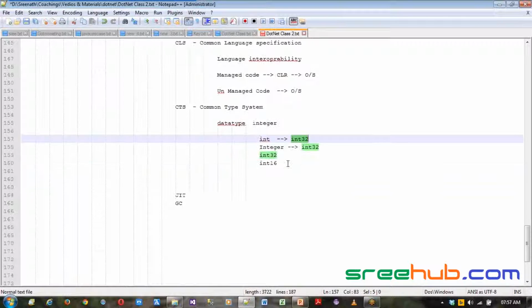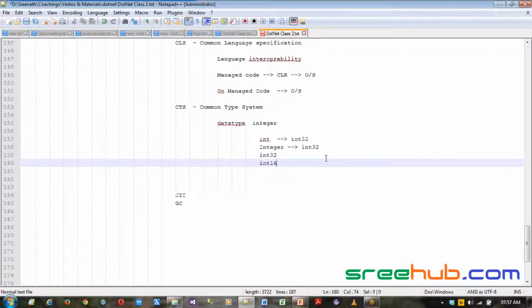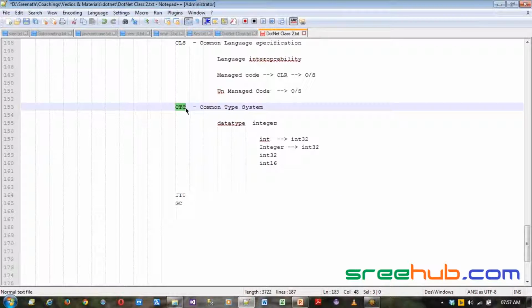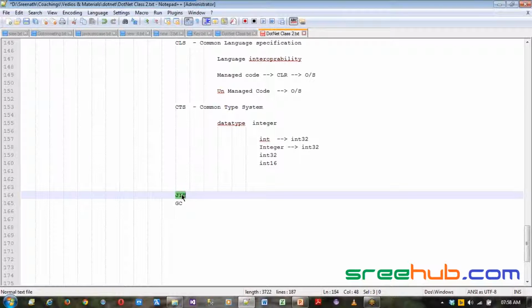Because every language will have its own data type declaration, CTS handles all data types, and we'll see the different data types we have, the mappings and memory systems. That is your CTS. And the next one is JIT. We have just seen this. This is a main compiler, which we normally call the .NET main compiler, which converts your MSIL and loads it onto your CLR. That is your JIT compiler, which is the just-in-time compiler.